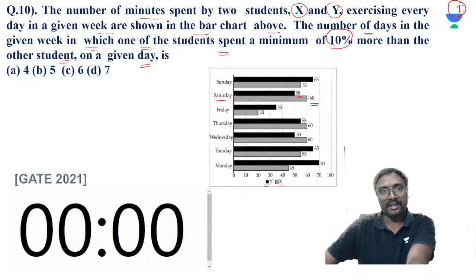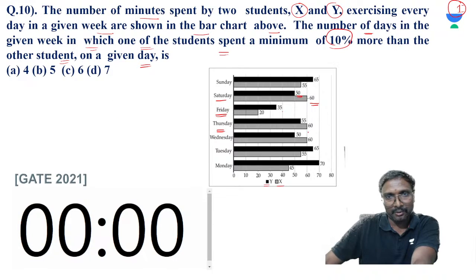So next after Saturday, what is given? Friday is given. So for Friday, if you observe, it is 35 and 20. That is 35 minus 20, divided by 20, into 100. So what is it? 75 percent. After Friday, which one is there? Thursday, 9 percent.